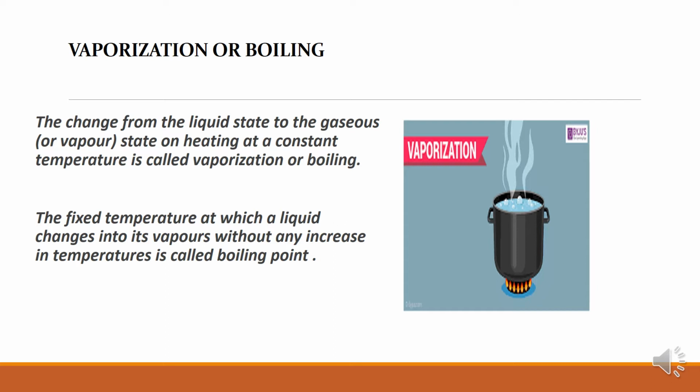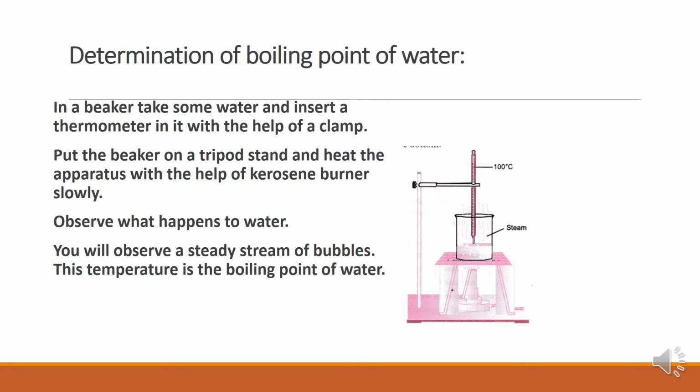So when this change of state takes place, that is when the liquid changes to vapor state, there is no increase in temperature. This change takes place at a fixed temperature. Okay, so that temperature is called the boiling point. So let us see here an experiment to find out the boiling point of water.